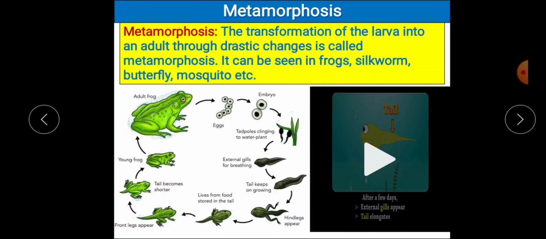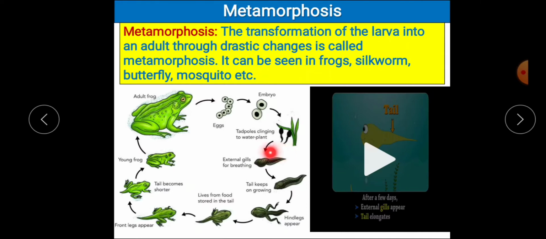Here you compare. This is the larva, the young stage, whereas this is the frog, the adult stage. You can see drastic changes appearing as it goes through the process of metamorphosis. And when you compare, a tadpole lives in water, whereas a frog is an amphibian. That means it lives both on land as well as in water.